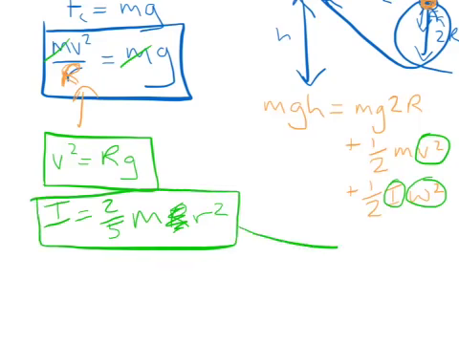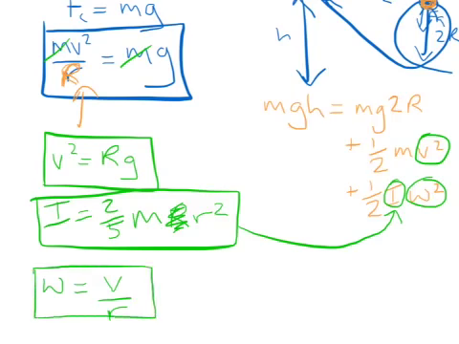And we've got omega squared, and if you remember from your linear to rotational conversion, omega equals the linear velocity divided by the radius, or the linear velocity is omega r, and that's going to work out quite nice, because for omega squared, that's v squared over r squared, and I can see already that that small r that we were trying to ignore before is going to be cancelled out by the small r squared over here. So anyway, let's plug all these in.